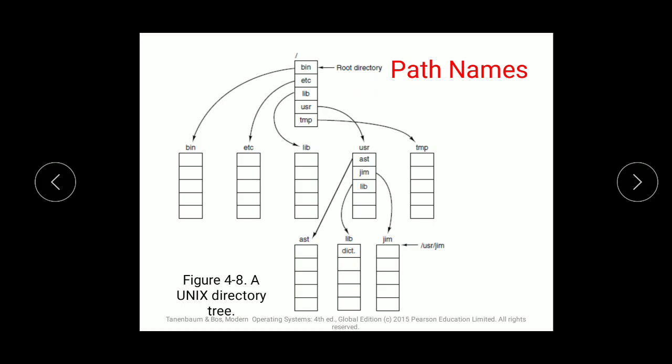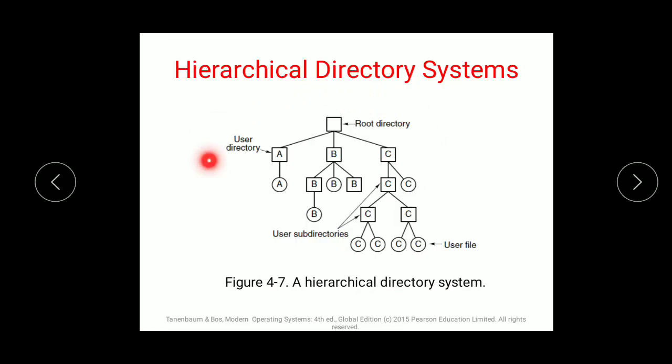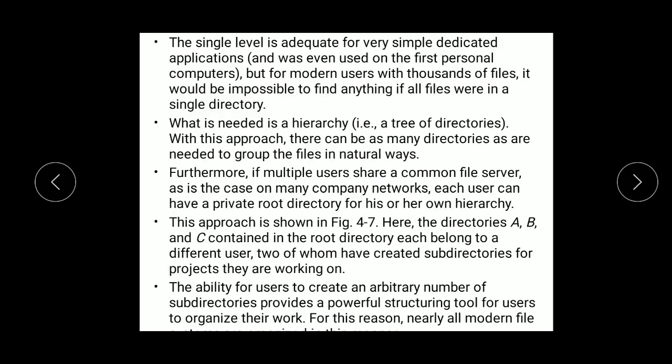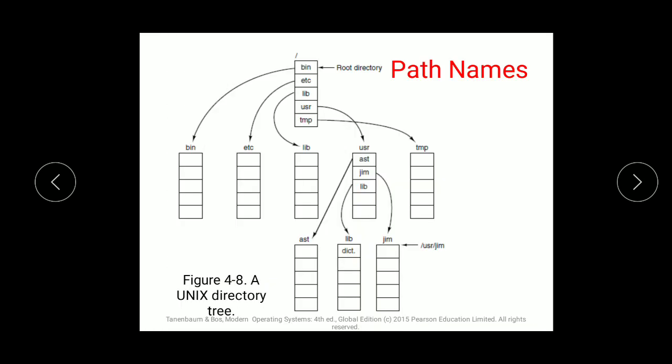Next is the path name. As I specified, how can I identify the files? When I'm going with the hierarchy, this is being done in my system. How do I get to know that this is the hierarchy of my things? So I have a specific path, which follows the Unix directory tree system. Through this, your system generates the path in which your files are saved.